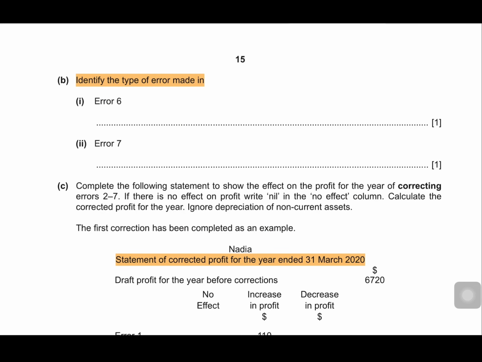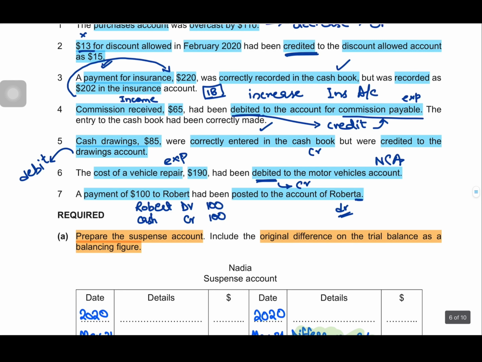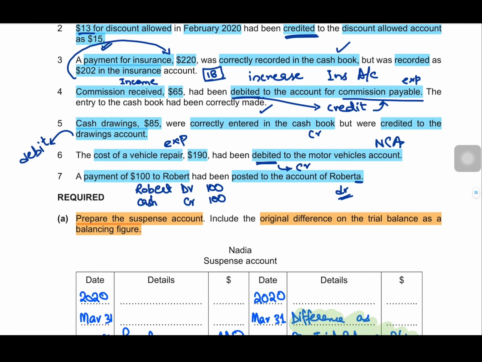Part B says identify the type of error made in error 6 and error 7. Okay, so type of error means you have to name the error which is being made in error 6 and error 7. Now let's read the errors again. In error number 6, it said the cost of a vehicle repair expense, which was an expense account, had been debited to the motor vehicles account, which was a non-current asset account, right? So instead of recording this transaction as an expense, we recorded this in another class of account which was a non-current asset. So you remember which type of error this was? This was an error of principle, right?